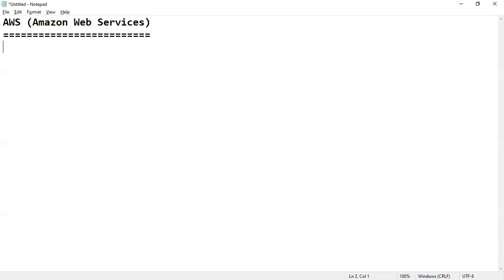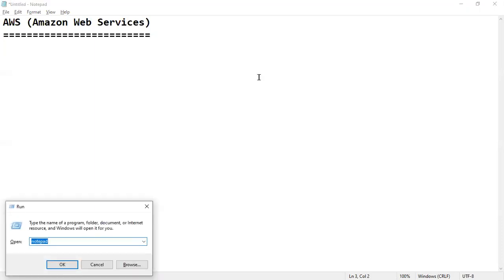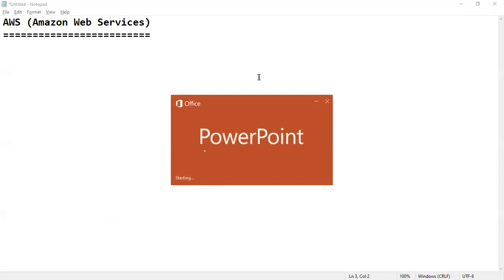Right. So basically, we'll start with what is cloud computing, and what the cloud computing benefits are. Why do most clients today go with cloud computing?